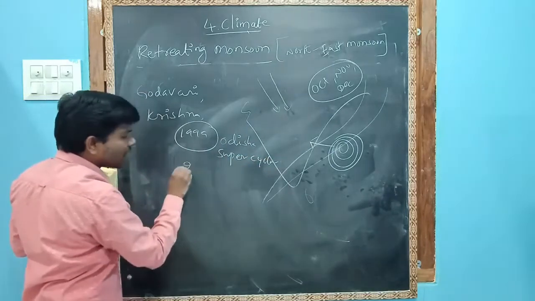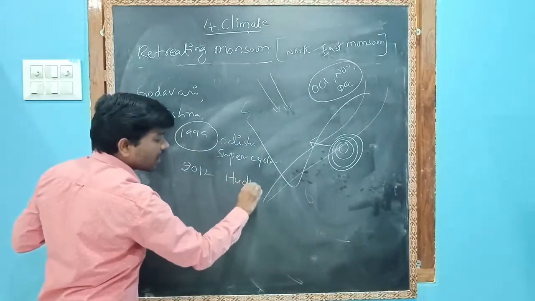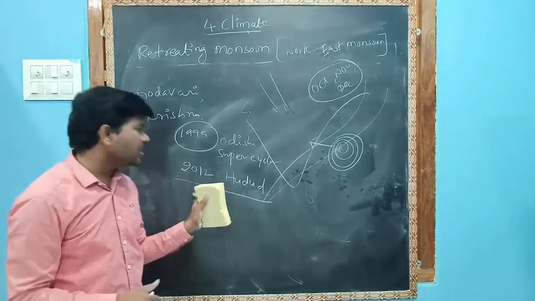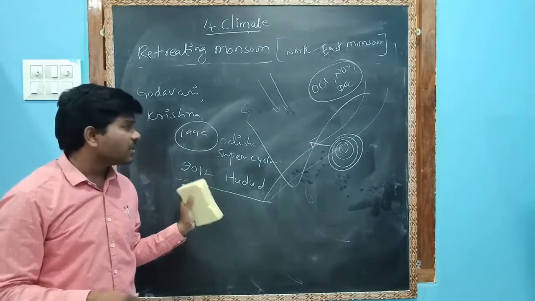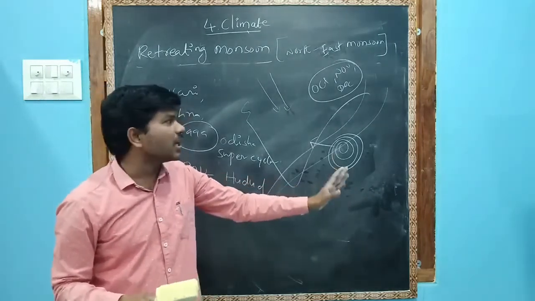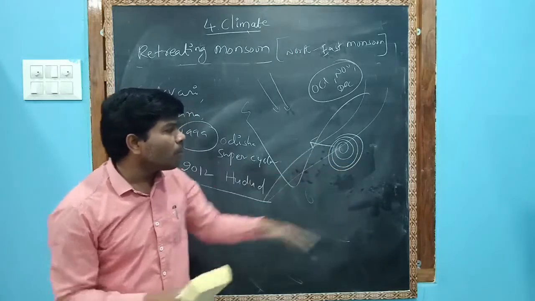You might know that in 2012, you can ask your parents, a very dangerous tufan came. That name is Hudud tufan, very destructive. It came in October 2012. Mostly every year any one tufan will come. It was very destructive because of the low pressure condition.